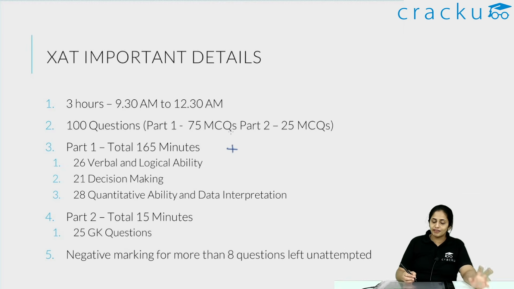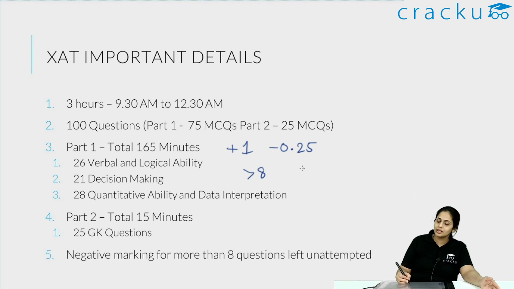Now in the second part, which is the 25 GK questions, over here you have, in the first part, which is the 75 MCQ questions, +1 for every correct answer, minus 0.25 for every incorrect answer, and if you leave more than 8 questions unattempted, for every question over 8 questions, you are penalized minus 0.1 marks.